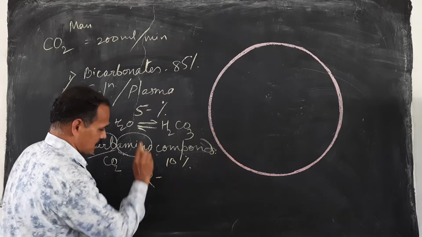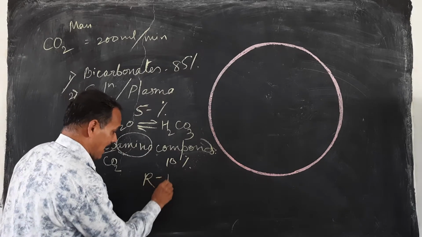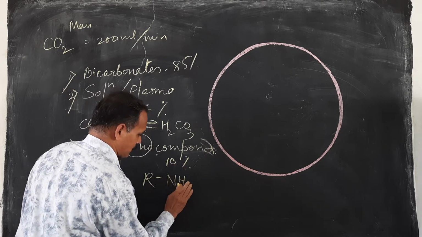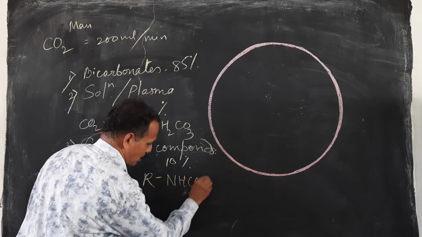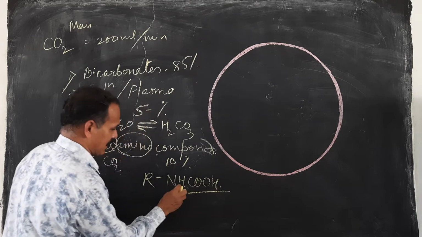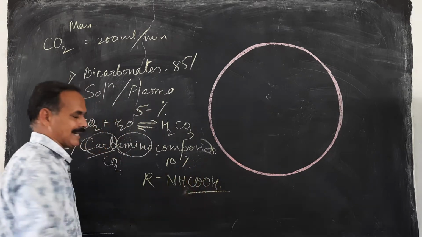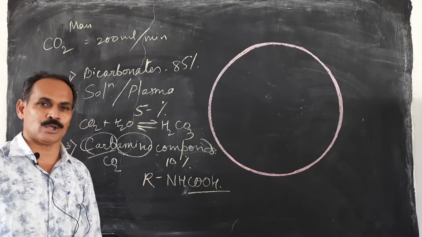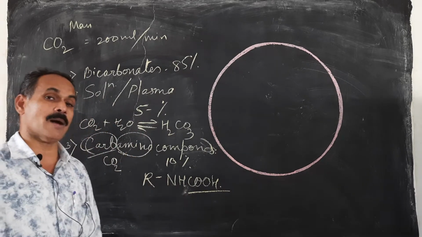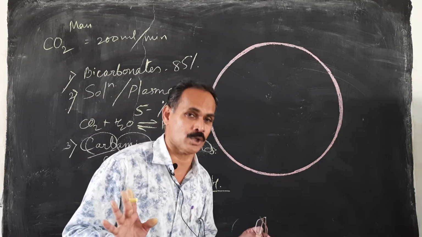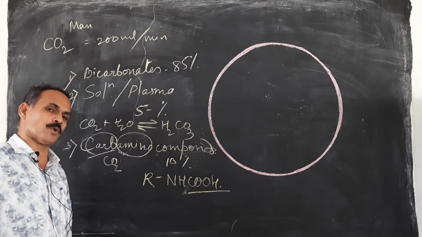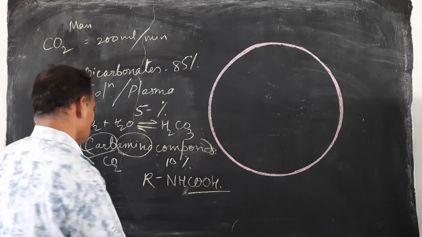We know that proteins have amino ends, and when CO2 combines with that, it forms COOH. One H is shifted and CO2 is attached here. That means CO2 binds with the amino group, hence they are called carbamino compounds. In this way also 10% of CO2 is transported from tissue to lungs.